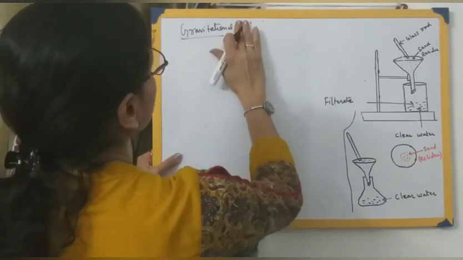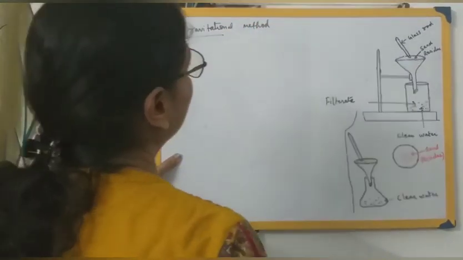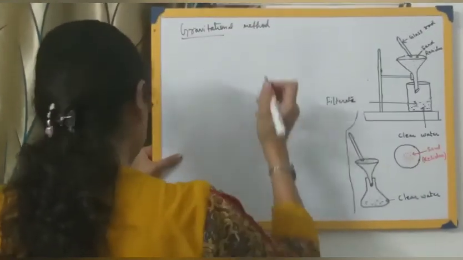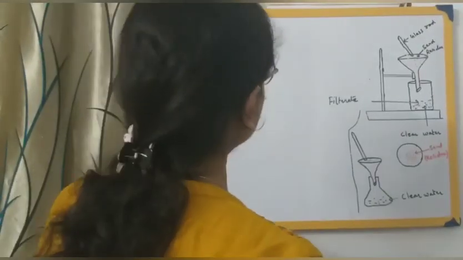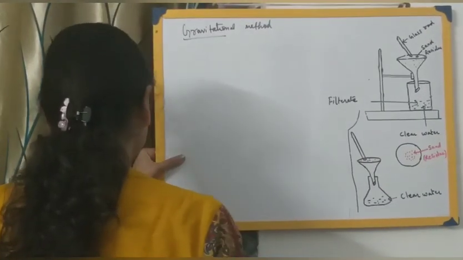Now, when I say gravitational method, obviously it has got something to do with gravity. The particles have something to do with gravity. Let me first give you an example, then I will explain how this method can be done.